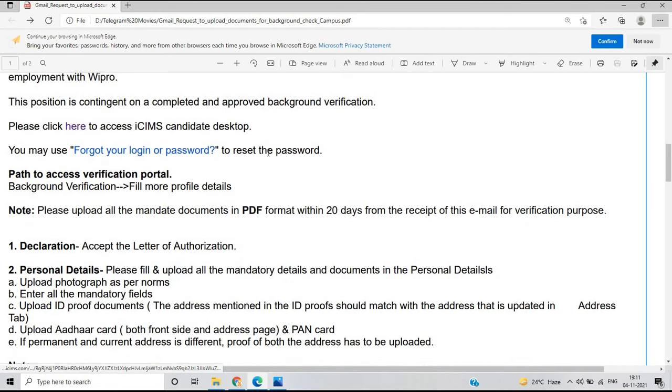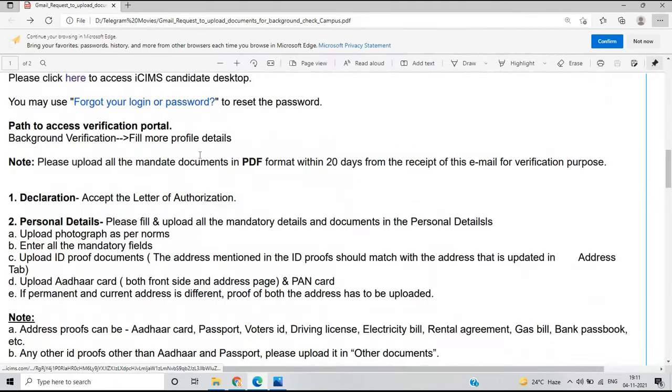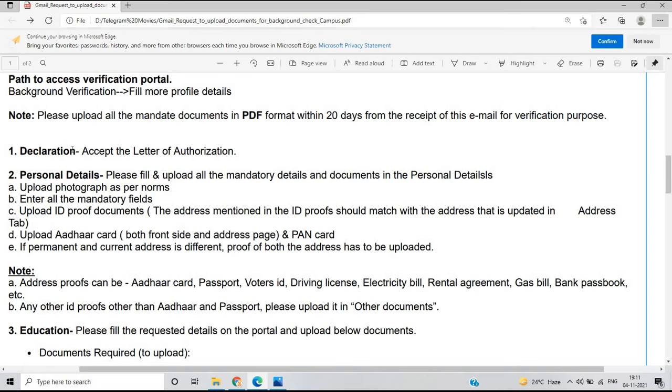You may use forgot login or password to reset the password. And where is the path to access the verification portal? There is a background verification section, and after that you fill in more profile details. Please upload, and there is one important point: please upload all the mandatory documents in PDF format within 20 days from the receipt of this email for verification purposes. So when you get this email, you have 20 days to upload all the mandatory documents.